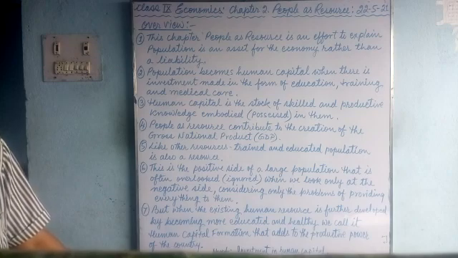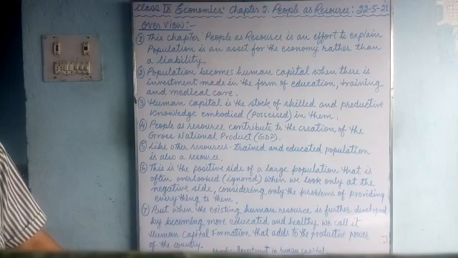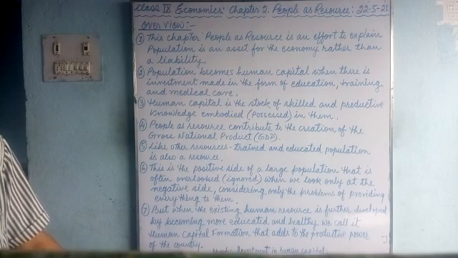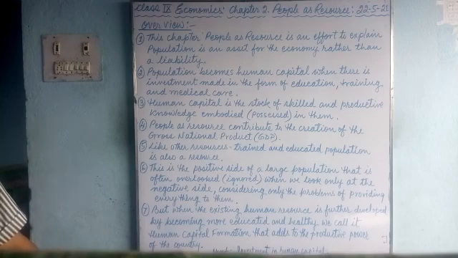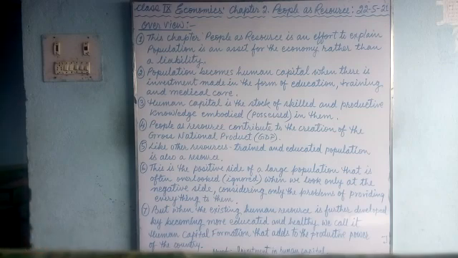Suppose the children are uneducated, have no work, and are unemployed. Then they are a liability to the family, because the family has to provide everything for them. So this chapter is trying to explain that population is an asset rather than a liability. How come? Let's look at number 2.